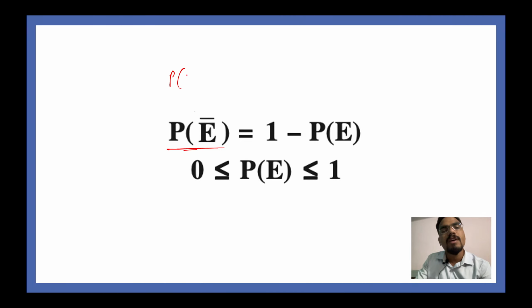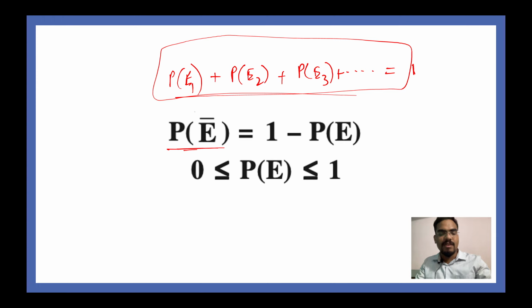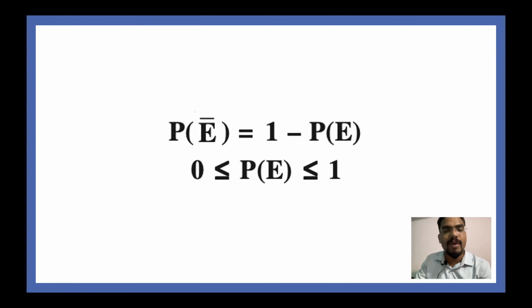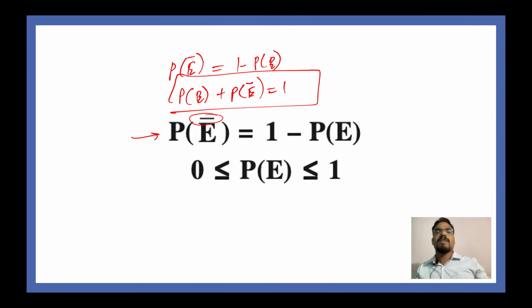So what I'm trying to tell you is, let's say there is an event, so the probability of getting an event E1, plus the probability of getting an event E2, plus the probability of getting event E3, and so on, will be equal to 1. So if you sum all the probabilities, you will get the answer as 1. From this same statement, we are getting P of E dash, which is read as probability P of E naught. You can say P of E naught is equal to 1 minus P of E. The reason being that the probability of E plus the probability of not getting E is actually equal to 1. Like I said, the total sum of all the probabilities is equal to 1.